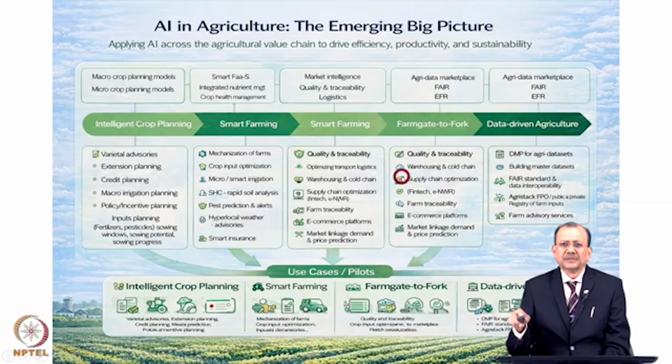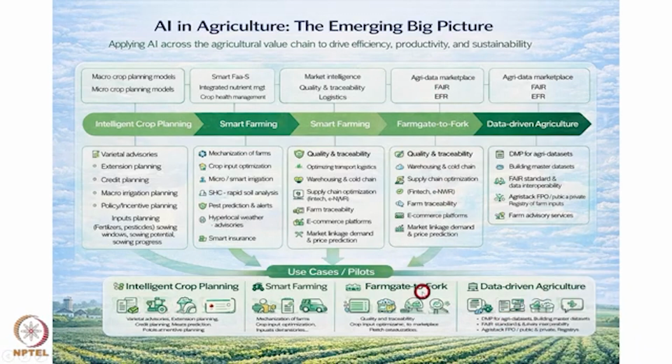You can go through the farm to the fork. The quality and traceability, warehousing, cold storage, all these things are also being governed today with the help of AI. So you can go through this kind of application. A lot of details are available in the public domain about how AI is helping agriculture.